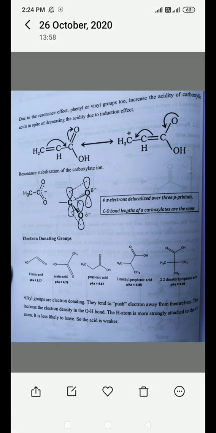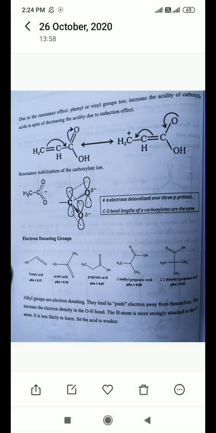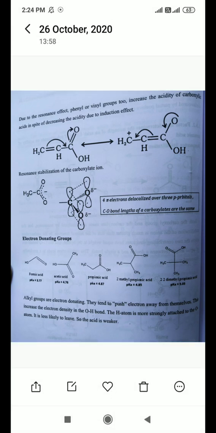Okay, the removal of the H plus ion is very easy if the negative inductive effect occurs, or if chlorine, bromine, iodine, hydroxyl group, or nitro group is attached to the aromatic acid. This is about the negative inductive effect.